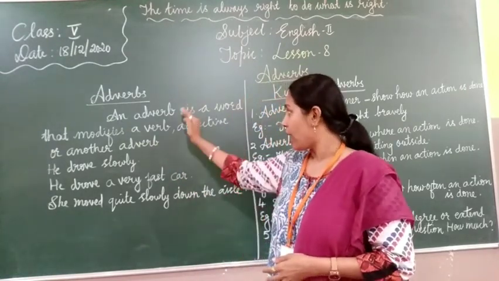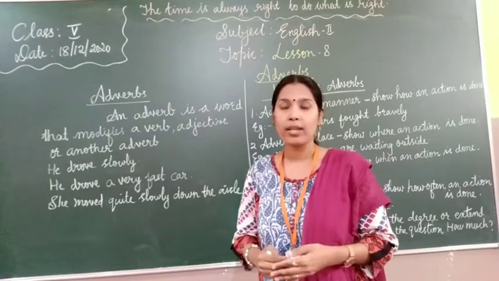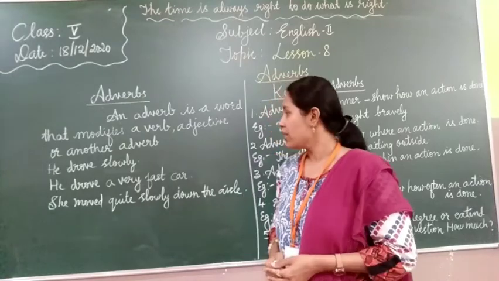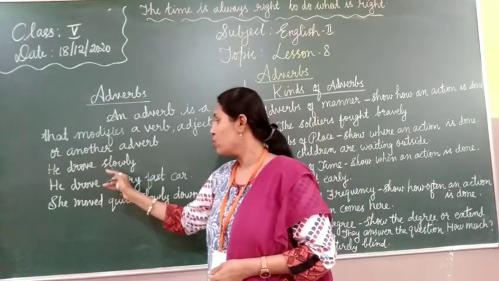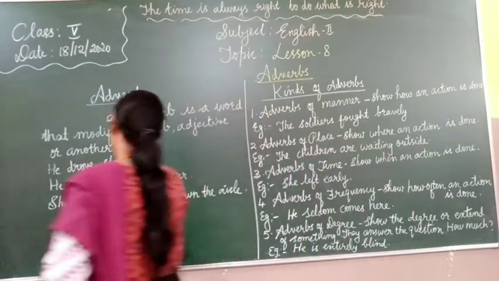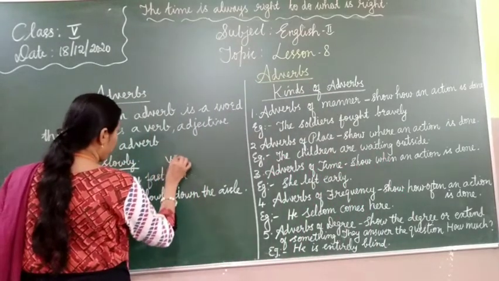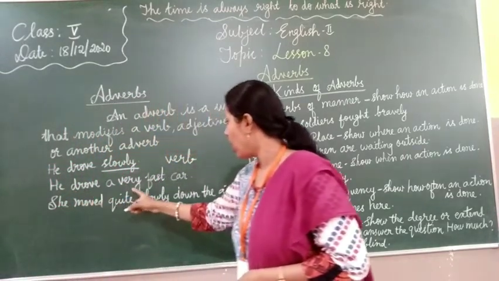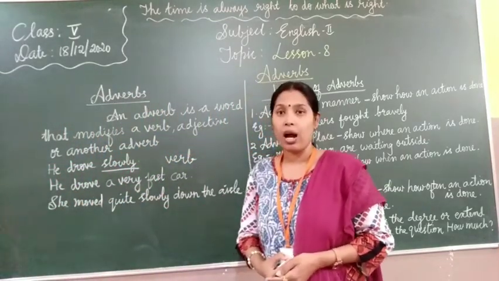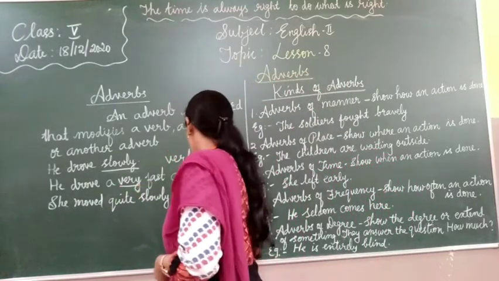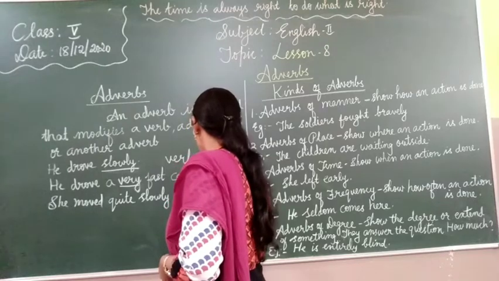Okay, so an adverb is a word that modifies a verb, adjective or another adverb in a sentence. See example, he drove slowly. How did he drive? Slowly. So here slowly acts as a verb modifier. Next, he drove a very fast car. How fast was the car? Very, right? So here it acts as an adjective modifier.